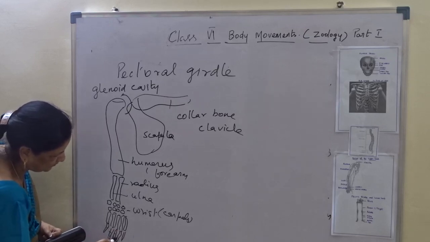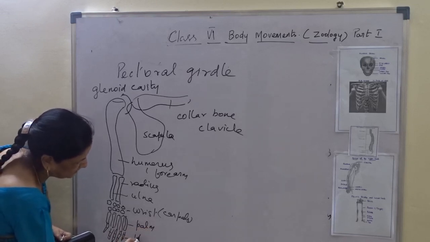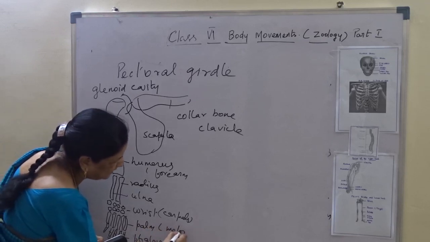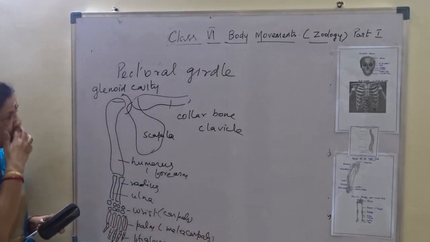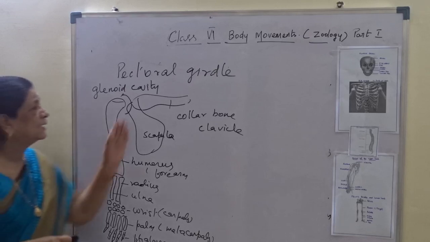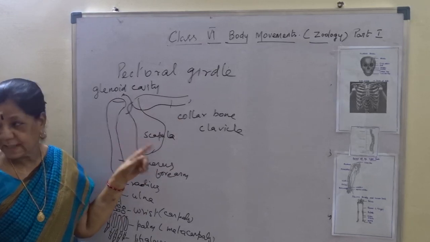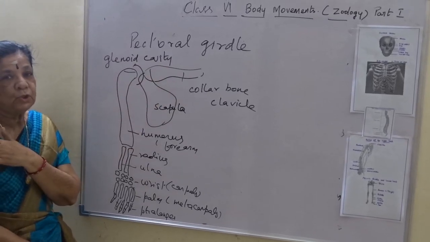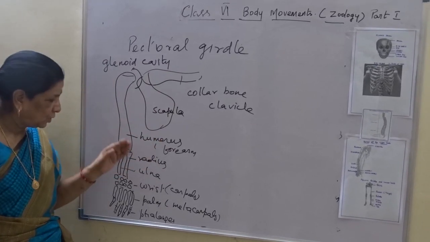This is the palm, and this is the phalanges. The palm is also known as metacarpals. So here I repeat: the upper arm has a collarbone, otherwise called clavicle, and then a flat bone called scapula, and fitting into the glenoid cavity is the humerus.